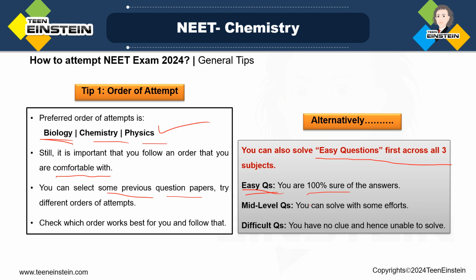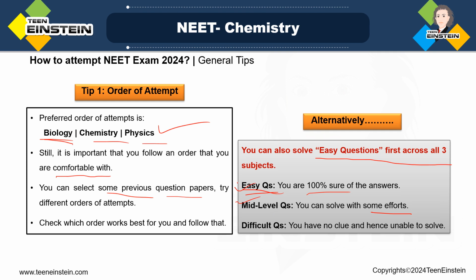Then you go for the mid-level questions. Those are the ones you can solve with some effort. You are not 100% sure, but it is not very difficult for you. You just have to give some time and then you can solve it. So that is a mid-level question. And then there are difficult questions, where you have no idea how to solve them. Obviously, these two you have to go for first.